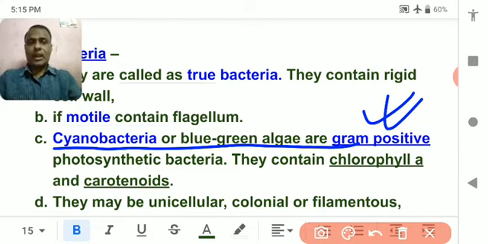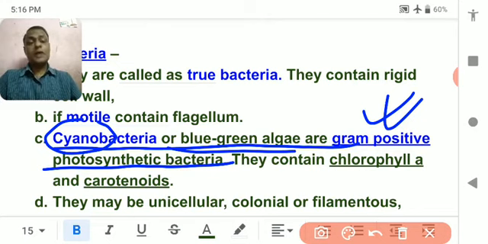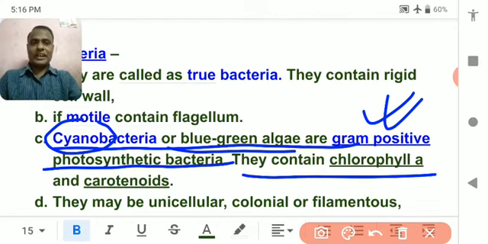So cyanobacteria, cyano meaning blue green algae, are gram positive photosynthetic bacteria, meaning they contain photosynthetic pigment, bacteriochlorophyll. This chlorophyll is different from the chlorophyll present in plants, although they contain chlorophyll, and with the help of that chlorophyll they can do photosynthesis. So there are some bacteria that can do photosynthesis, remember, and these bacteria contain chlorophyll A and carotenoid.